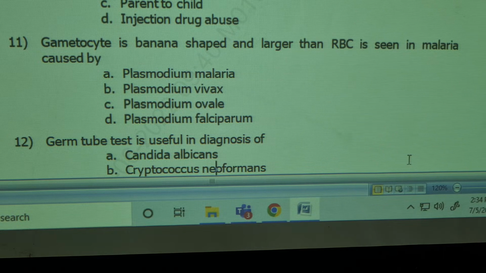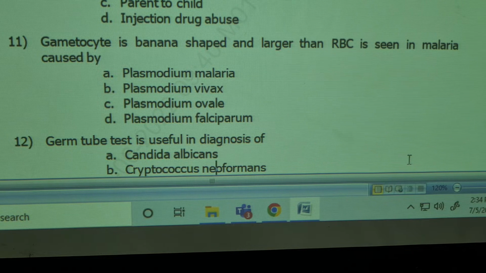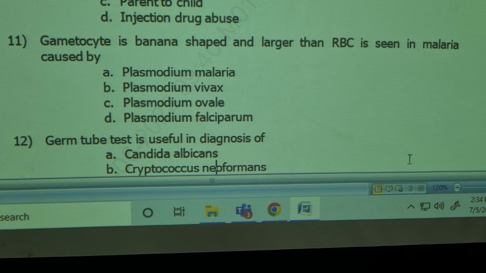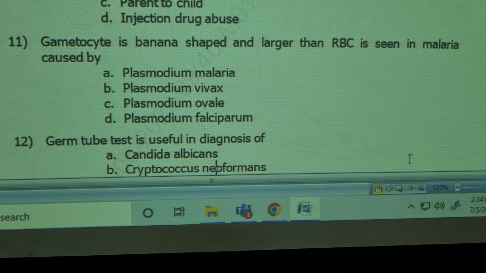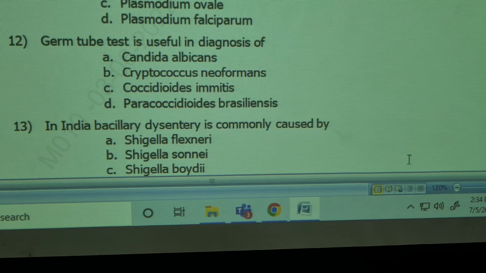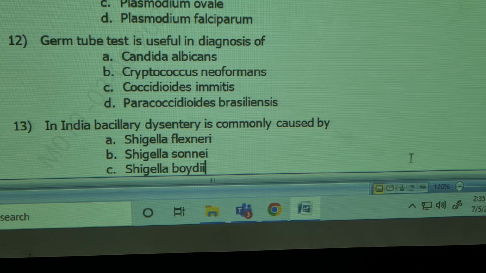Gametocyte is banana shaped, larger than RBC, is seen in malaria caused by Plasmodium malariae, Plasmodium vivax, Plasmodium ovale, and Plasmodium falciparum. Falciparum, good. Germ tube is useful in diagnosis of Candida albicans, Cryptococcus neoformans, Coccidioides immitis, Paracoccidioides brasiliensis. So it is Candida albicans.